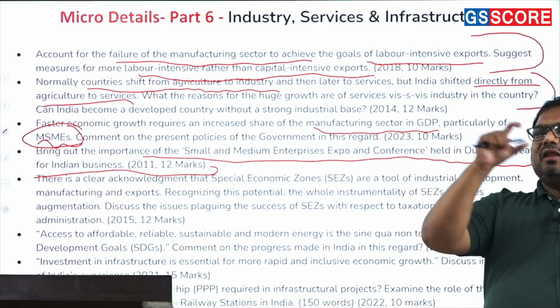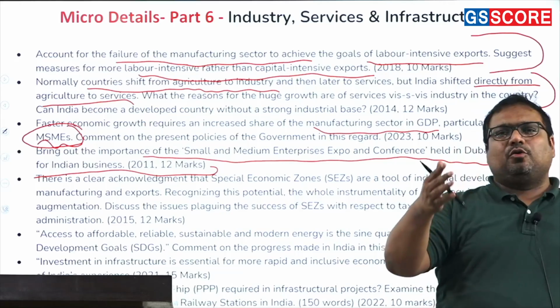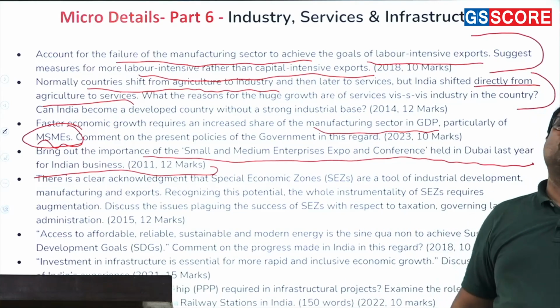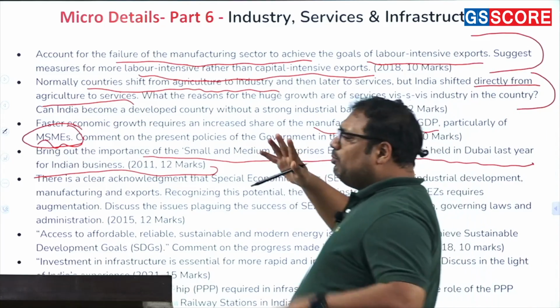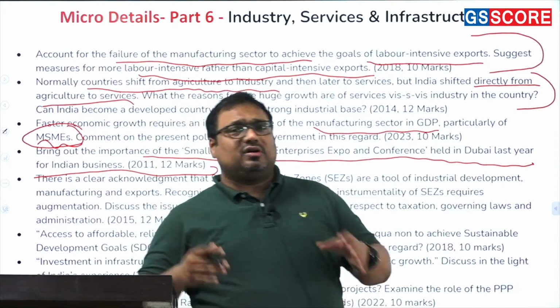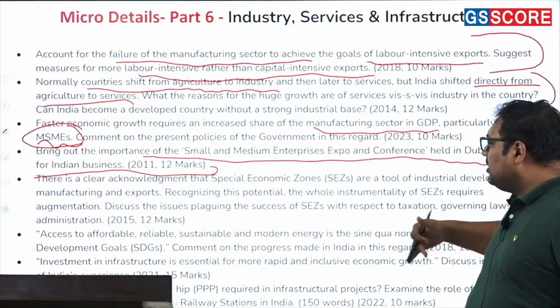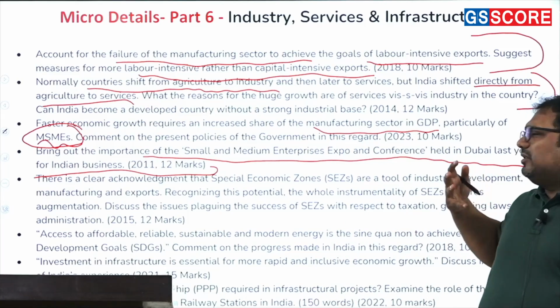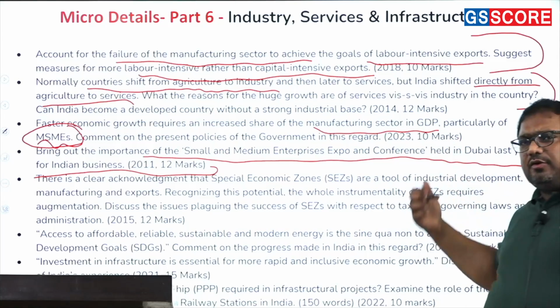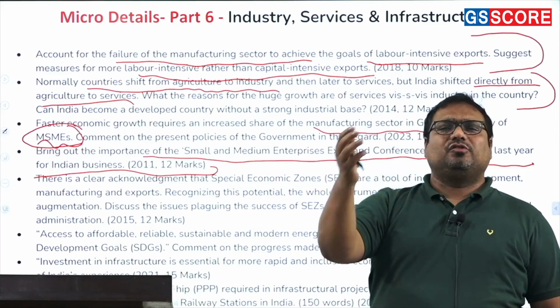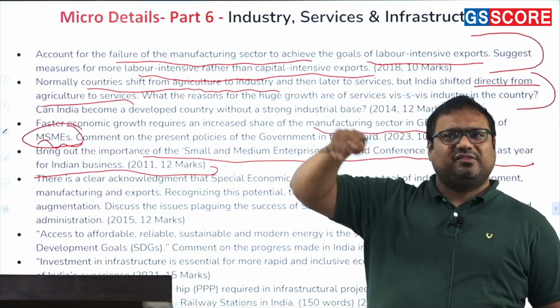Comment on the Bali conference, comment on the Nairobi meet of the WTO. Such questions also used to come, but recently more conceptual depth has been involved in the questions. They're more conceptual, they're more related to the syllabus, and they're not current affairs based. If you need to answer them, it's not just based on some current affairs magazine that you read.